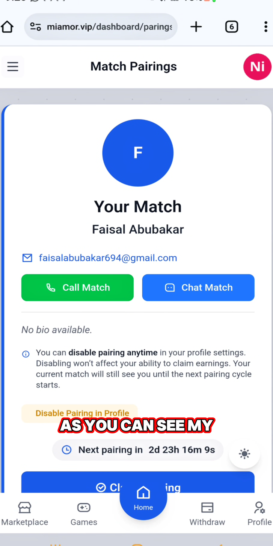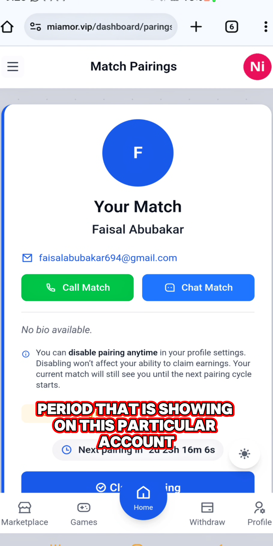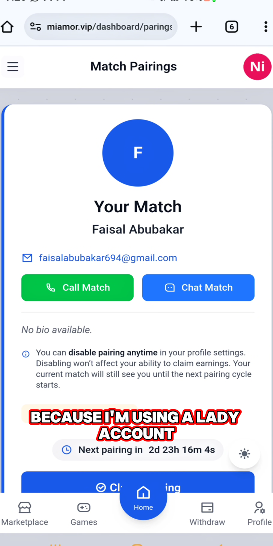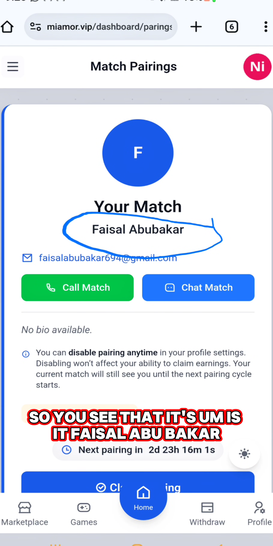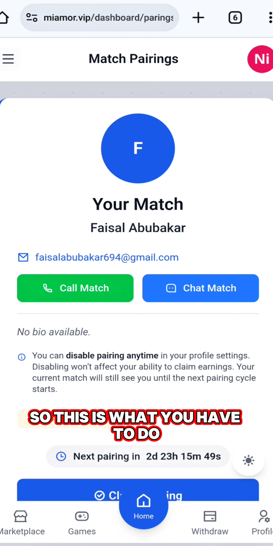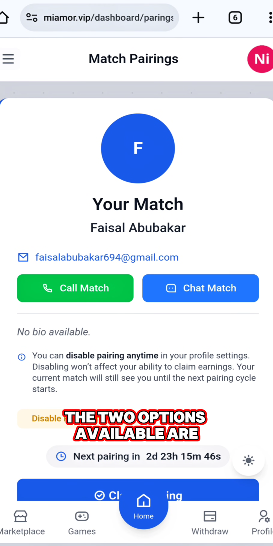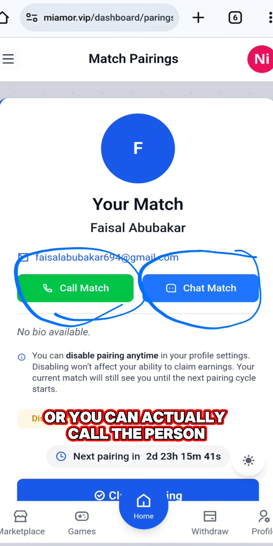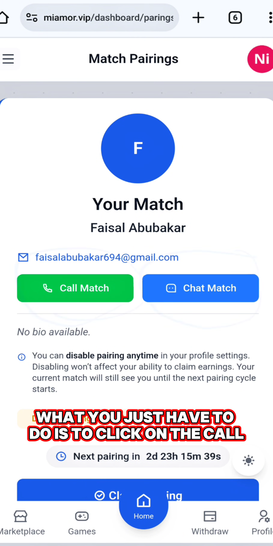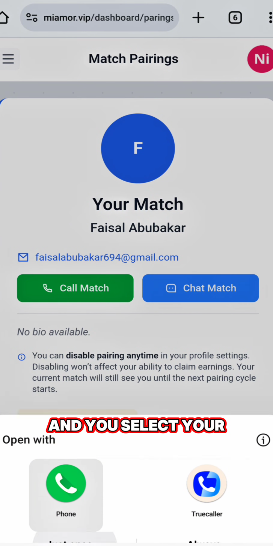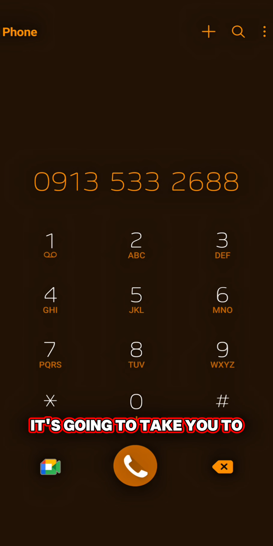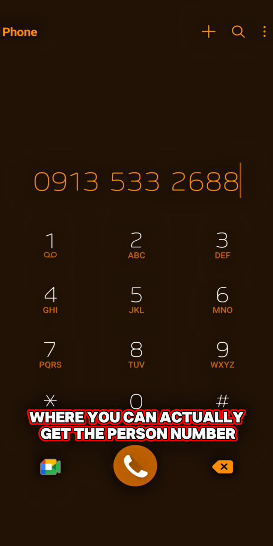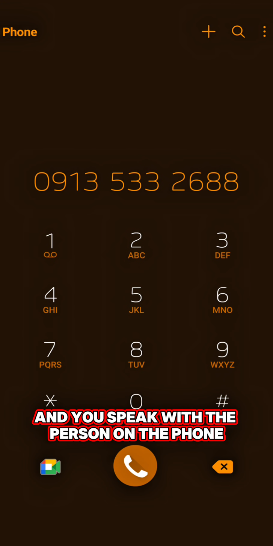As you can see, the current pairing showing on this account, because I'm using a lady account, is Faisal Abubakar. So this is what you have to do. The two options available are you can either chat the person by clicking on the chat, or you can call the person. If you want to call this person, you just have to click on the call and you select your option. Then it's going to take you to where you can get the person's number. You can call the person and speak with the person on the phone.